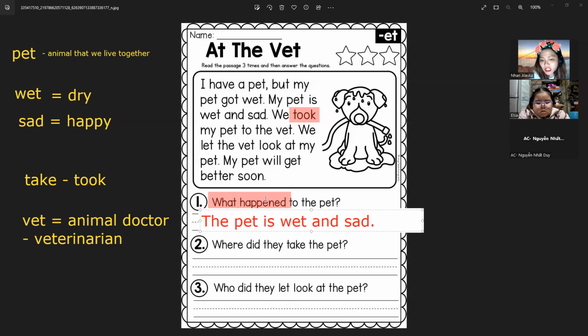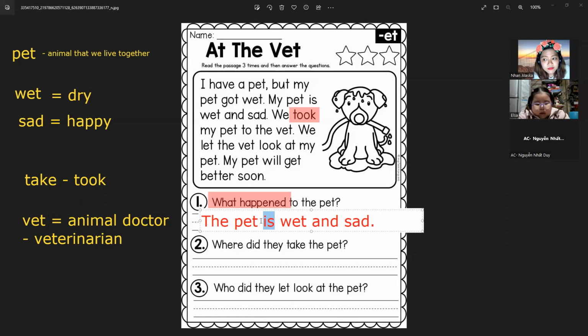All right, take a look. So that is the answer. But if you're going to analyze, it says happened. So, Elsa, happened means it's in the past. So what is the past tense of is?